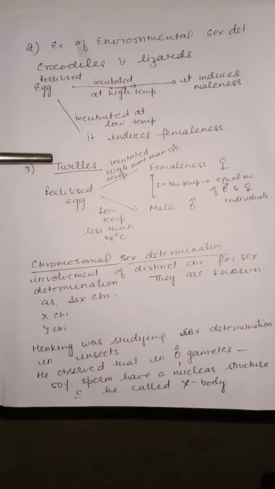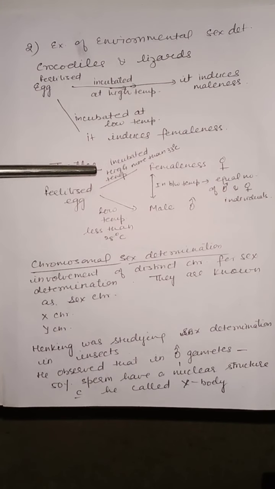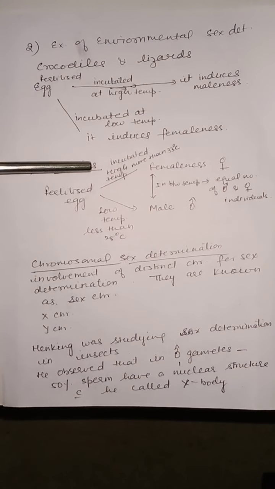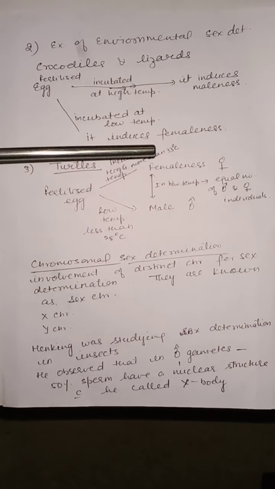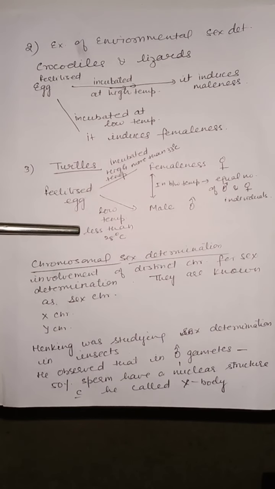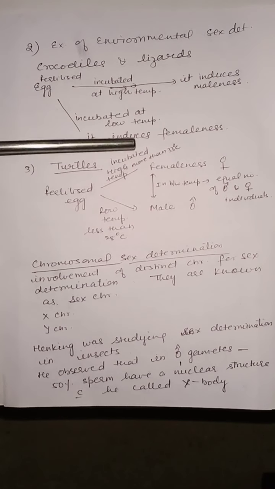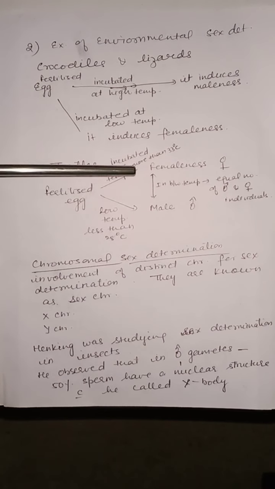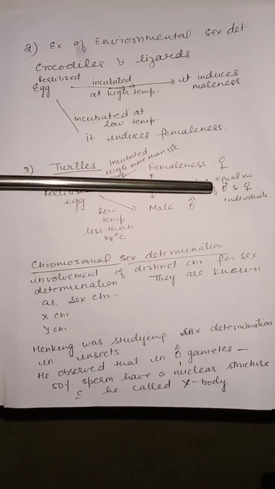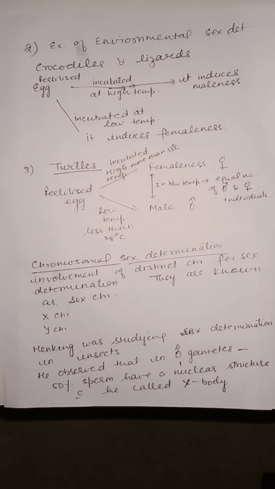In case of turtles, if fertilized eggs are incubated at high temperature, more than 33 degrees centigrade, then femaleness. Low temperature, less than 28, then male. If the temperature is between the two, between 33 and 28, then equal number of male and female individuals are formed. So these three were the examples of environmental sex determination.